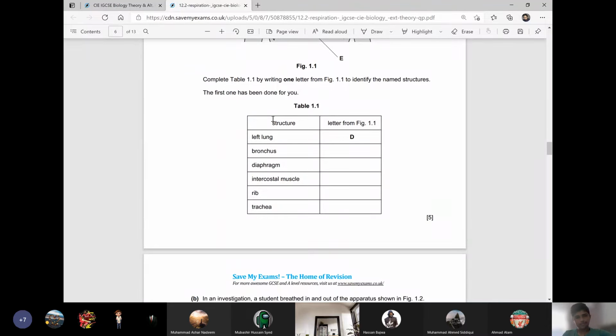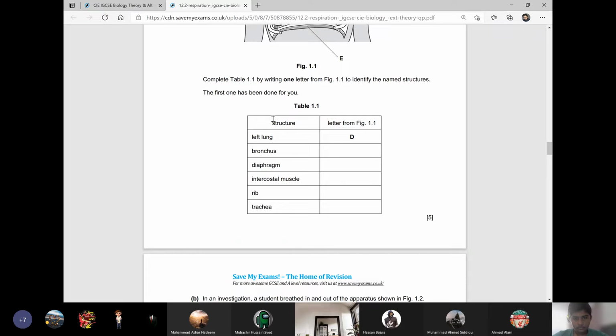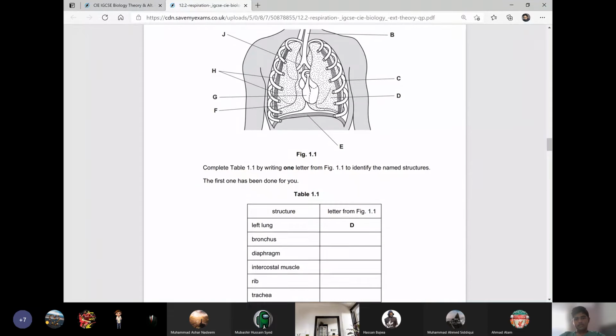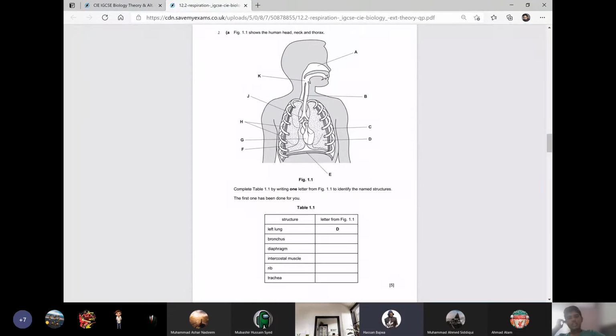Now, complete table 1.1 by writing one letter from figure 1.1 to identify the named structures. The first one has been done for you. They have done the left lung for us. Now, which one is the bronchus? J. Very good. Which one is the diaphragm? E. Which one is the intercostal muscle? H. Which one is rib? C. And which one is trachea? B.